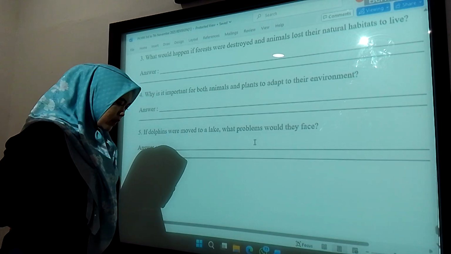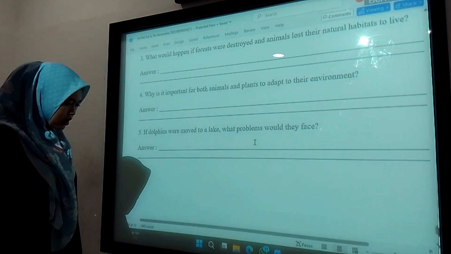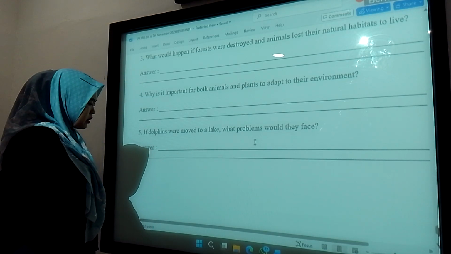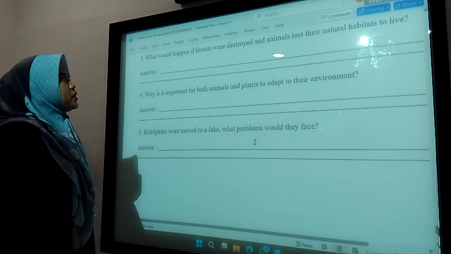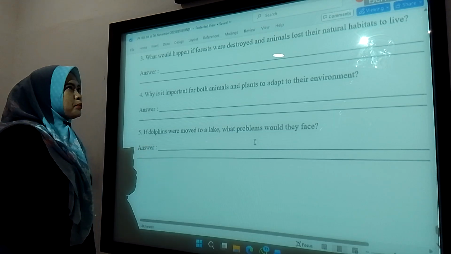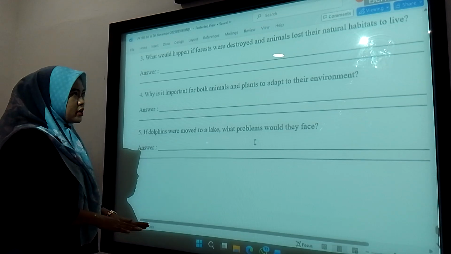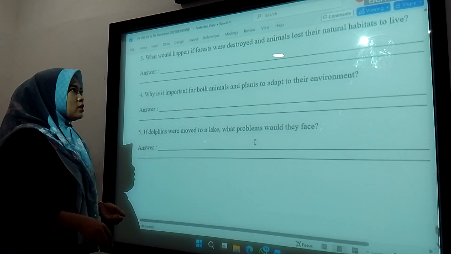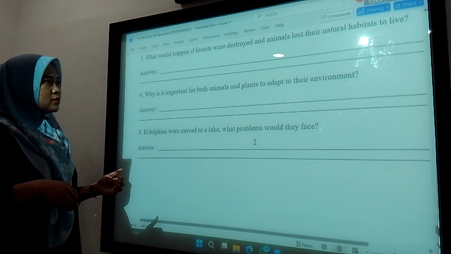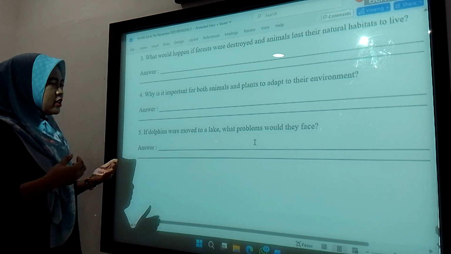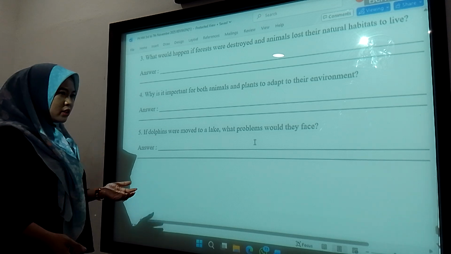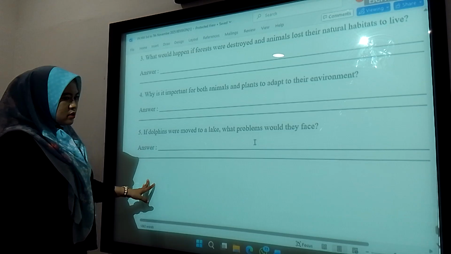There are 4 kinds of habitat: ocean, grassland, tropical forest, and then desert. So I will print some pictures of the animals, so they will paste them on the carton paper, so they can make a conclusion about which animal can live in that habitat. Like that, sir. Okay.